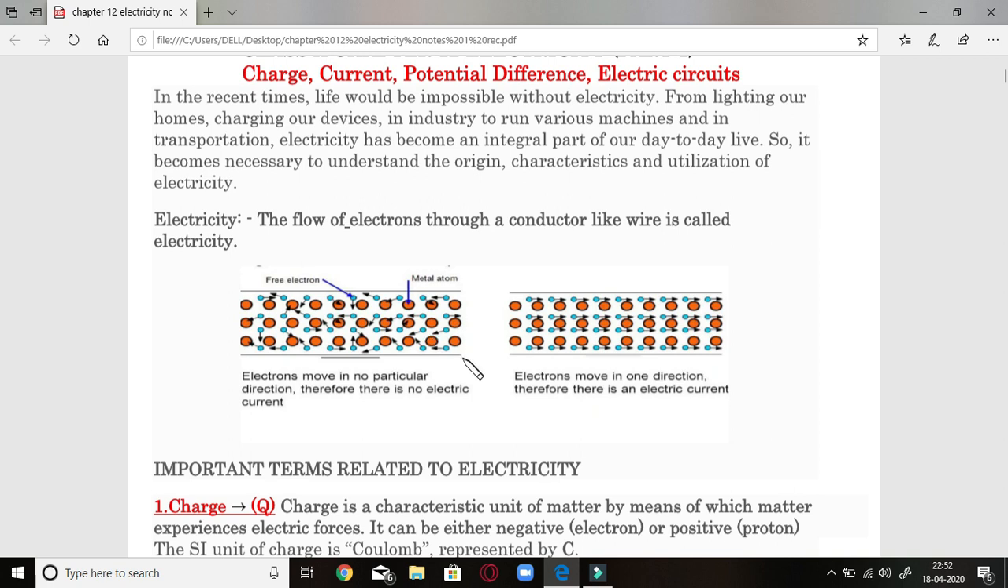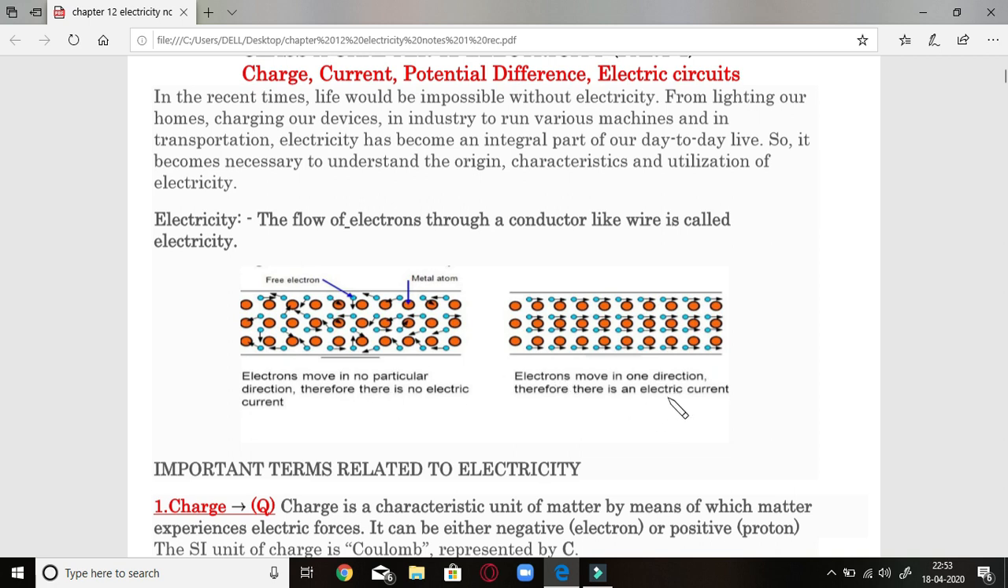If electric current is not flowing through a wire, these electrons keep on moving in random directions. They are moving in haphazard directions. Some of them are moving downward, some upward, some on the left side, others on the right side, so that they cancel out the electric effect of each other. Therefore, you don't observe any electric current flowing through it.